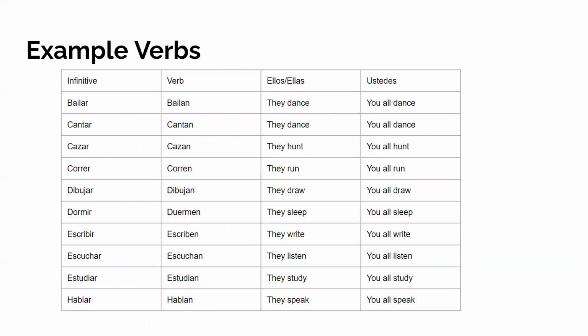And example verbs. Bailan, cantan, cazan, corren, dibujan, duermen, escriben, escuchan, estudian, hablan. They dance, you all dance. They sing, you all sing. They hunt, you all hunt. They run, you all run. They draw, you all draw. They sleep, you all sleep. They write, you all write. They listen, you all listen. They study, you all study. They speak, you all speak.